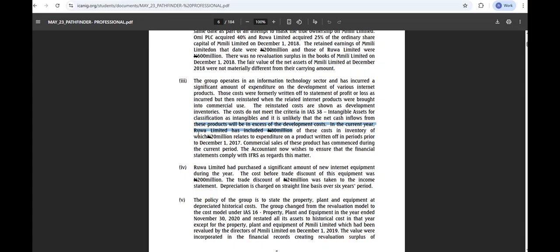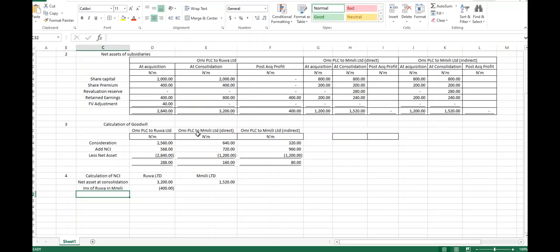Do we understand that now? So we have development cost of how much? 80 million. Please, do we understand that?